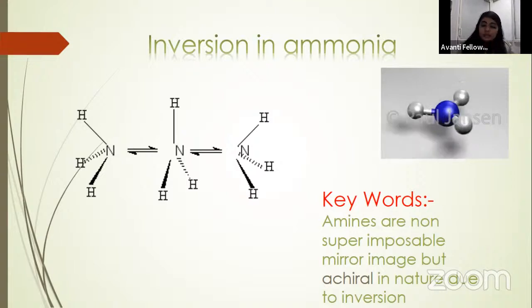So due to this continuous flipping, the lone pair is going up, coming down, going up, coming down. Due to this continuous flipping, we cannot resolve these two non-superimposable mirror images. You know this. We can resolve enantiomers, but we cannot resolve the non-superimposable mirror images of ammonia. That's why we say that these are achiral in nature. Okay, so this was inversion of ammonia. Next, let's see.